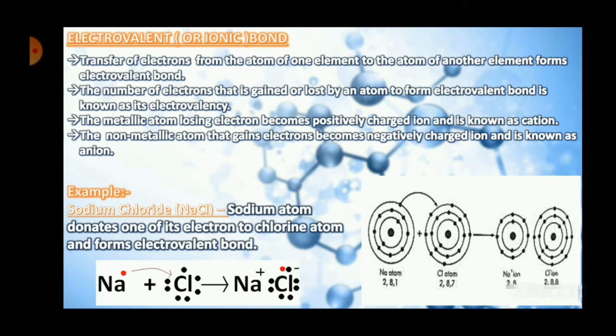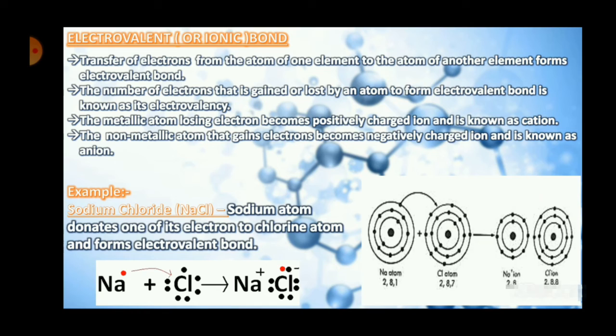And when 1 electron is donated to chlorine, chlorine को जब वो एक इलेक्ट्रॉन जो सोडियम डोनेट कर रहा है वो मिलेगा, तब उसका इलेक्ट्रॉनिक कॉन्फ़िगरेशन होगा 2, 8, 8. That means it is also having 8 electrons in its outermost shell. So hence both become stable and both attain the octet condition or the stable electronic configuration. You can see that now the electronic configuration of sodium has changed to 2, 8 and the electronic configuration of chlorine has changed to 2, 8, 8.